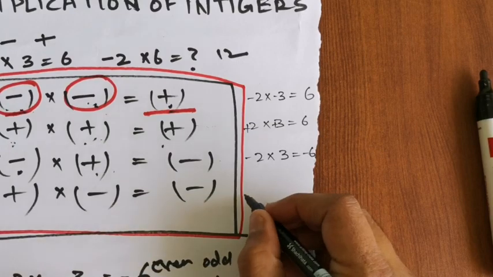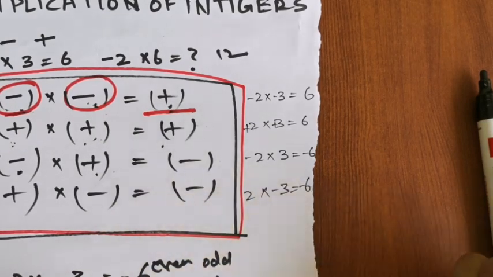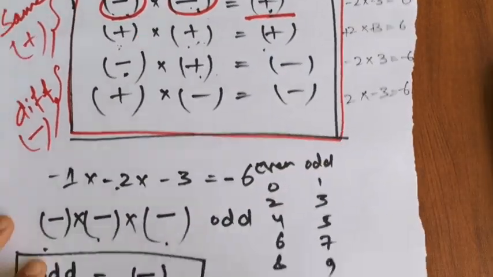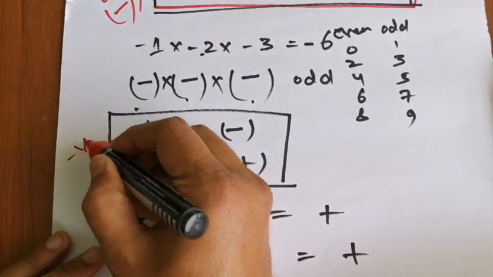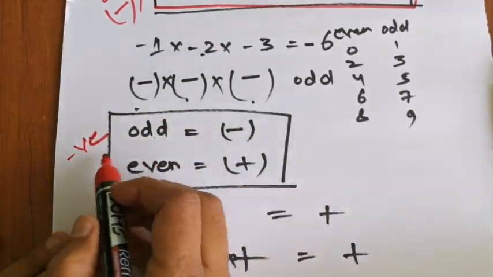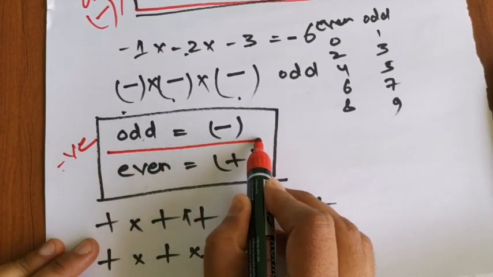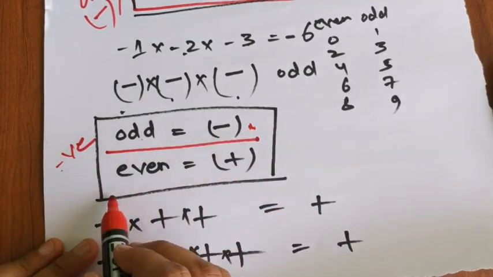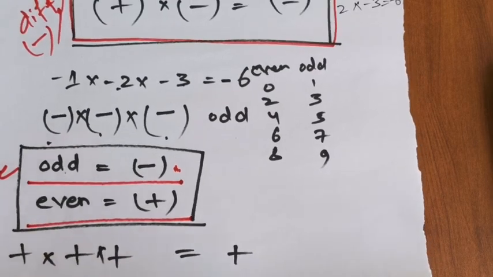And the last one, +2 or 2 into -3 equals -6. This is the main thing. And this is only for negatives: when a negative number is multiplied an odd number of times, the answer is negative itself. And when a negative number is multiplied an even number of times, the answer will be positive.